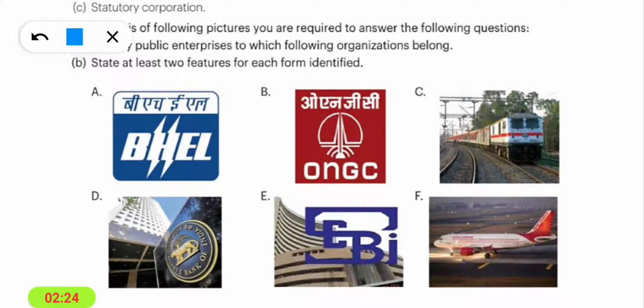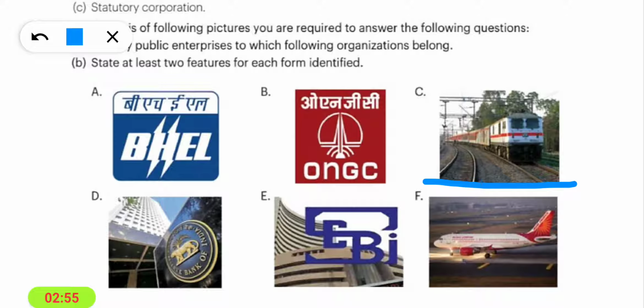So the third image is of the railway ministry. Exactly. So this type of enterprise belongs to departmental undertakings. The two features of departmental undertakings are: these are a part of the ministries of the state or central government. These are financed by the annual budget passed by the government. Okay. Now see the next image.